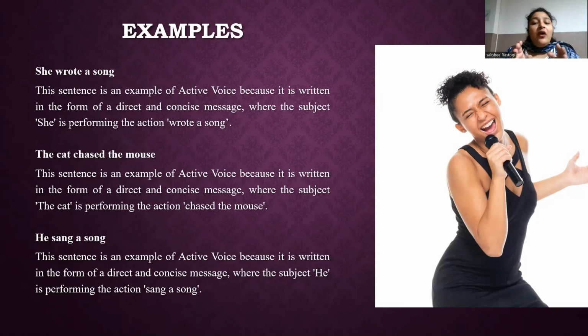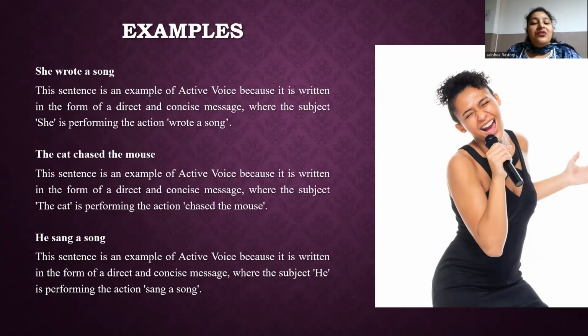So in active voice, the subject she is the doer of the action wrote, and the object a song receives the action. This sentence follows the typical active voice structure, for example, subject she plus verb wrote plus object song.